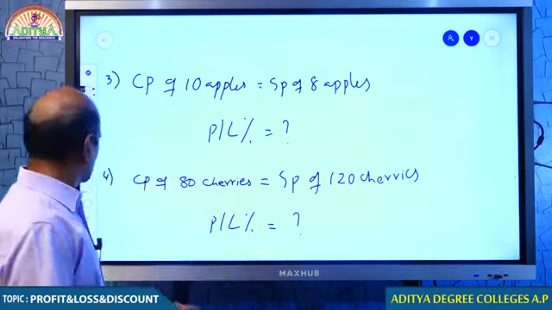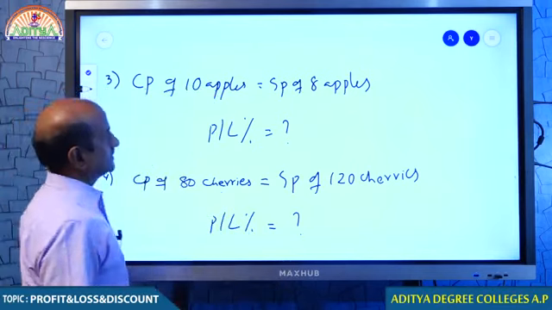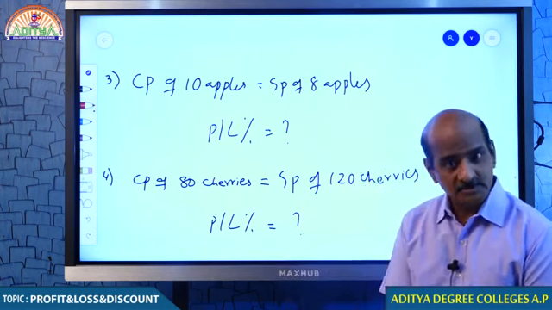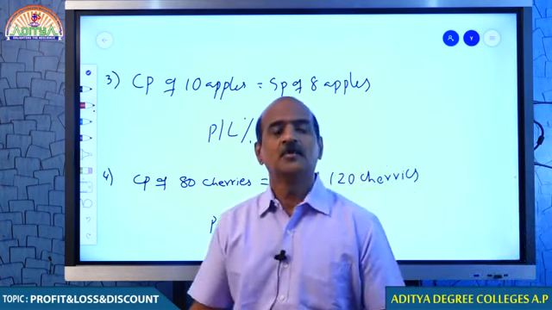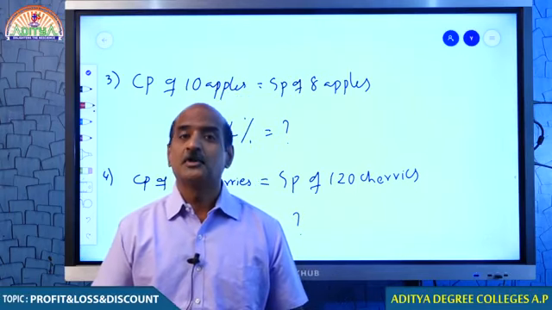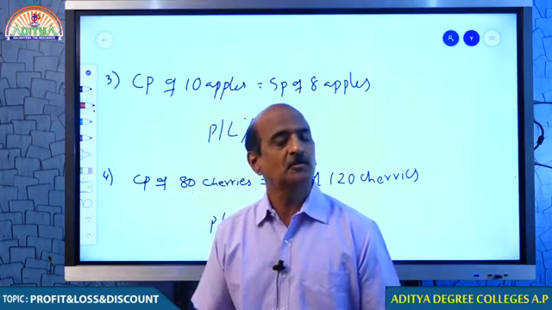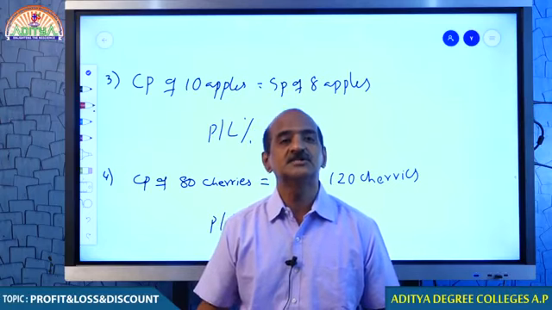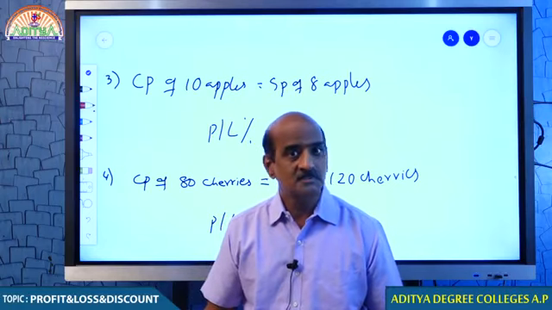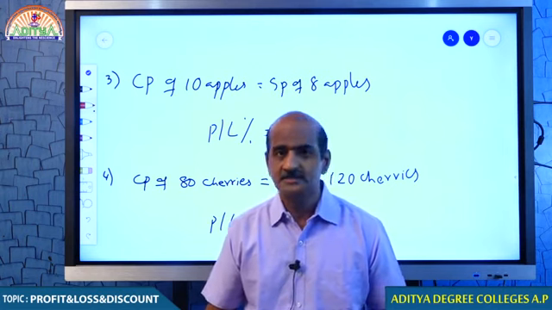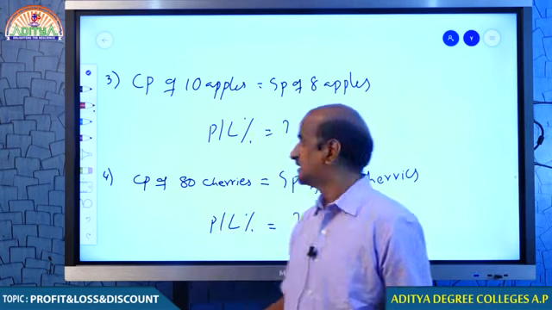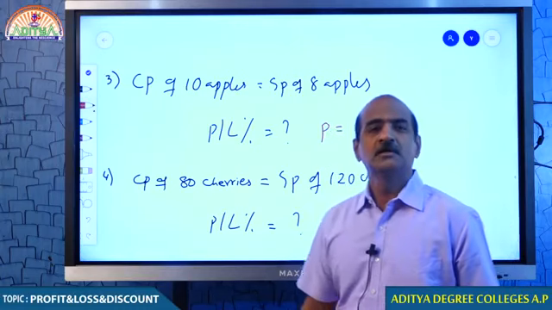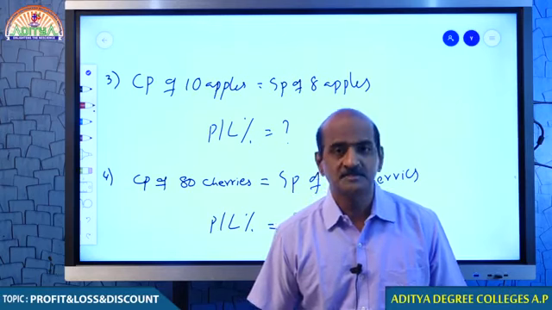First of all, look at question number 1. Cost price of 10 apples is equal to selling price of 8 apples. Use some common sense. I bought 10 apples, but to get the value of 10 apples, how many apples is it sufficient for me to sell? Only 8 apples, which means I must have some apples left for me. So, that is a profit. You understand that, my dear students? Hence, in this case, you must be getting profit. But you have to check how much percent you are getting.